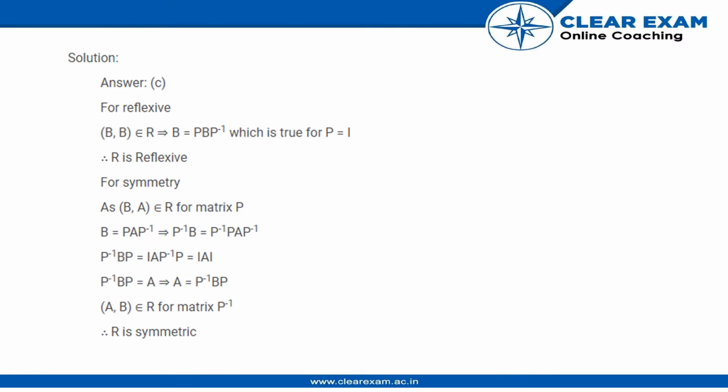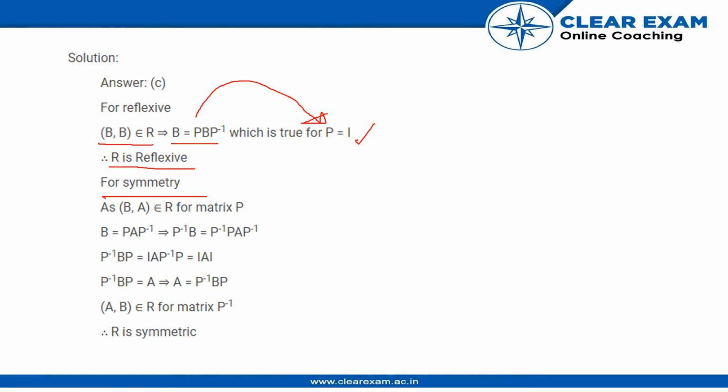So for the first term, that is reflexive, we should have A, A in R, that is A is equal to PAP inverse should be true, and this is true because P can be equal to identity, as we said that P should be a non-singular matrix. So P can be identity in this case, and that satisfies that R is reflexive.